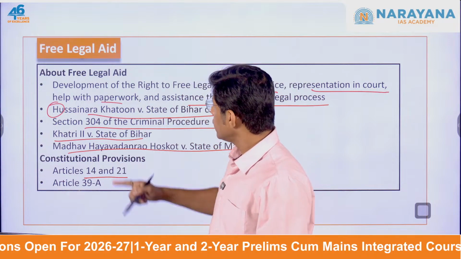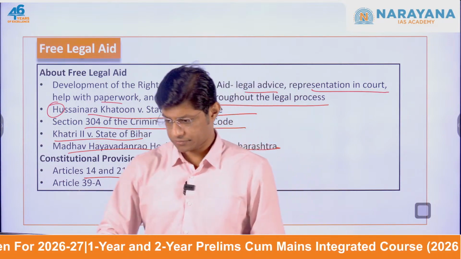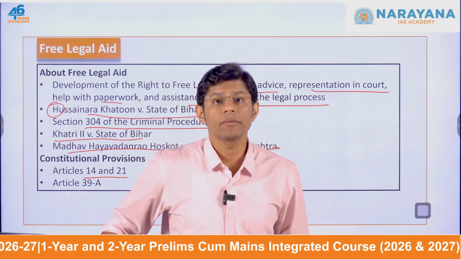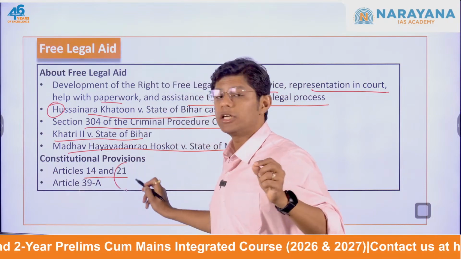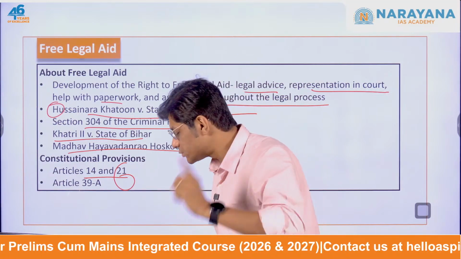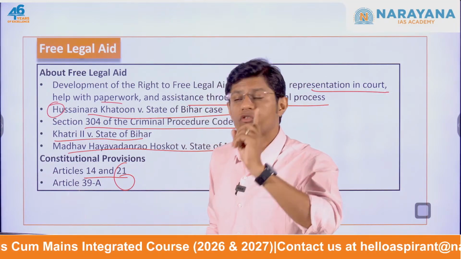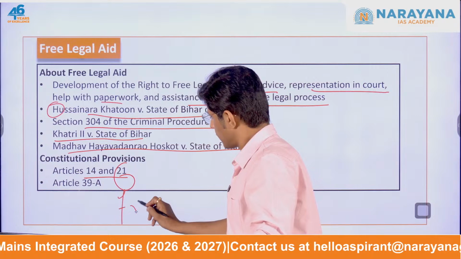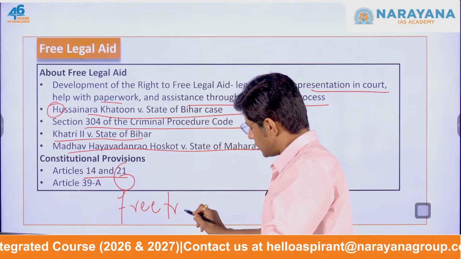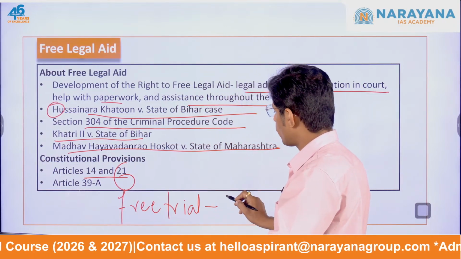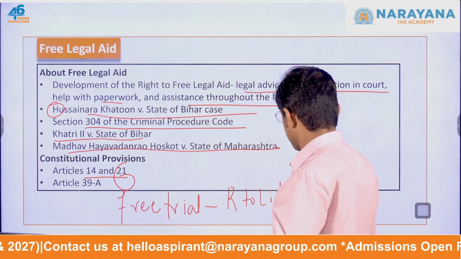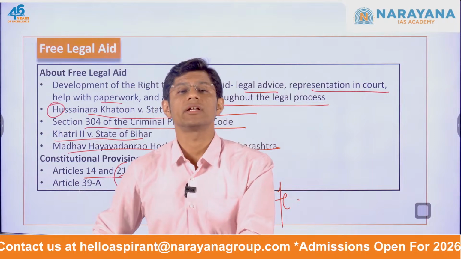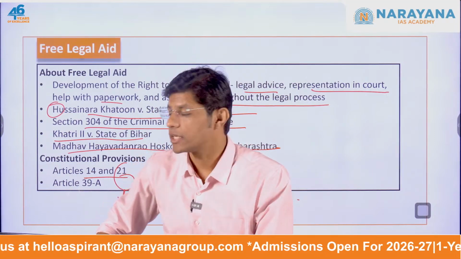Again, referring to the Husainara Khatun case, the Supreme Court connected legal aid as part of Article 21 of the Indian Constitution, and said that a fair trial is part of the right to life.